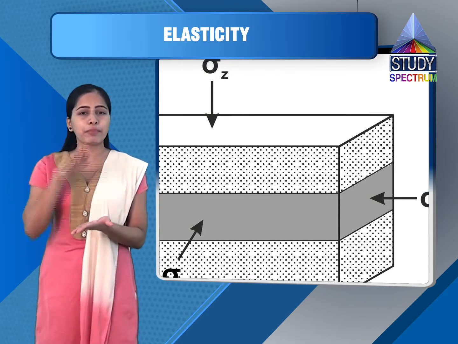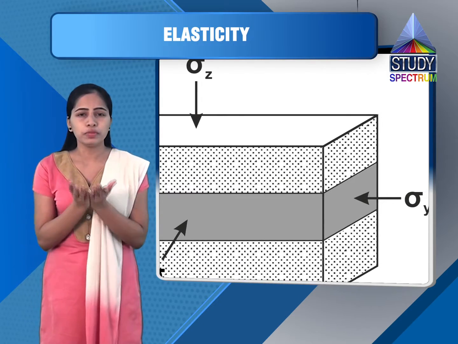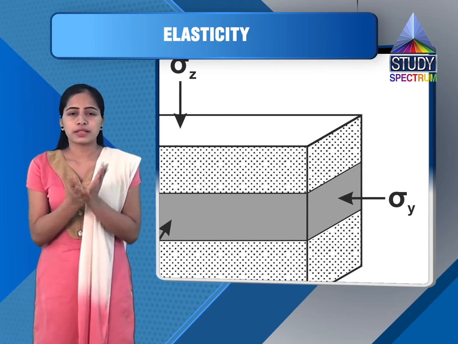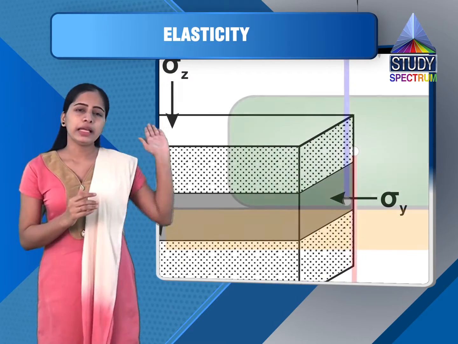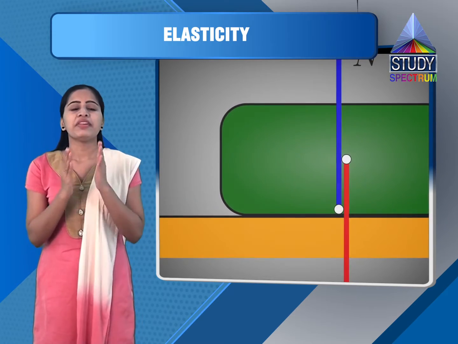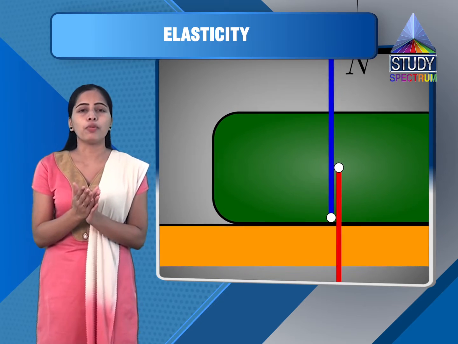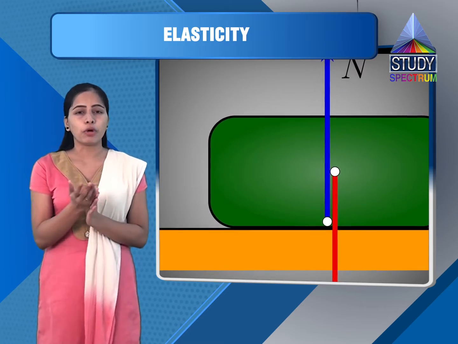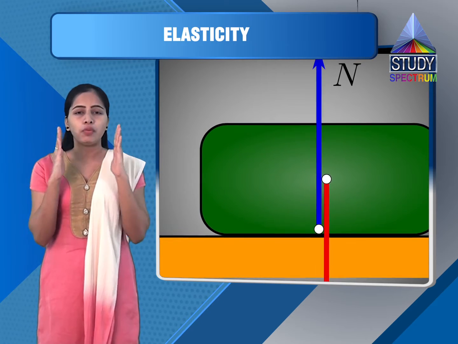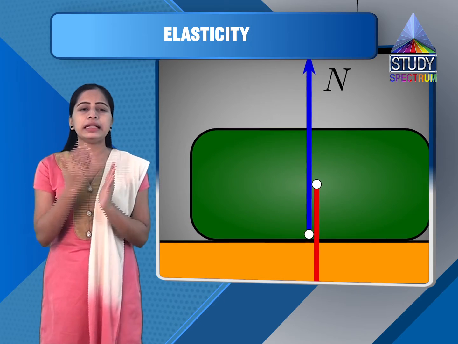That means we are applying pressure here from all the sides, then its volume decreases. This you can perform with eraser also. This is a very simple experiment. Here in the figure you can see there is one cubical shaped body. We are applying force in the form of pressure, say small dp, from all the sides. So because of that its volume is decreased. Say the change in volume is dV.